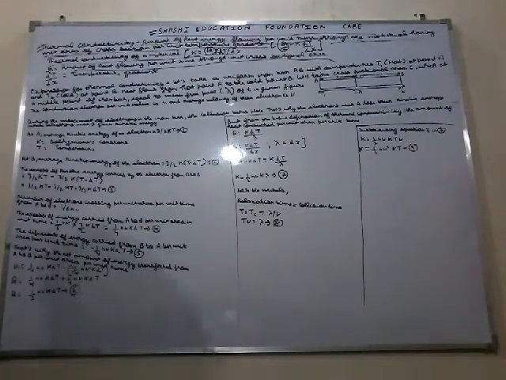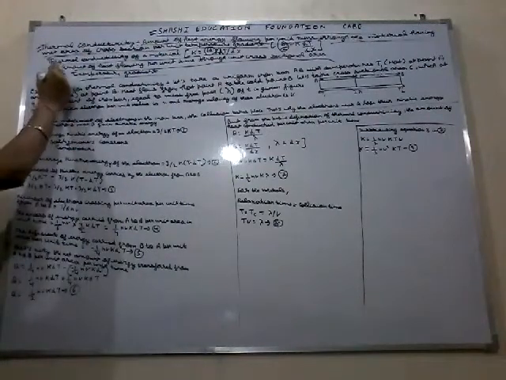Now dT upon dX means temperature gradient. Remember this: dT upon dX is the temperature gradient.